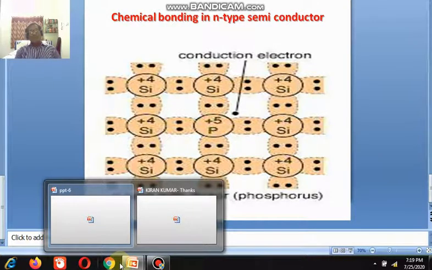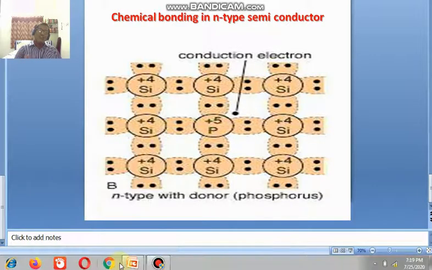The major difference between the temperature effect on a conductor and a semiconductor is that in metals, the temperature is directly proportional to resistance. When the resistance increases, the conductivity decreases. But in semiconductors, when the temperature increases, the resistance decreases, because the covalent bonds are broken. When the covalent bonds are broken, the number of holes or electrons changes.